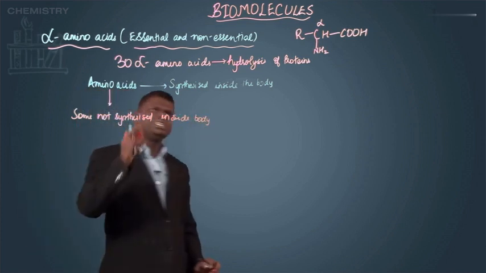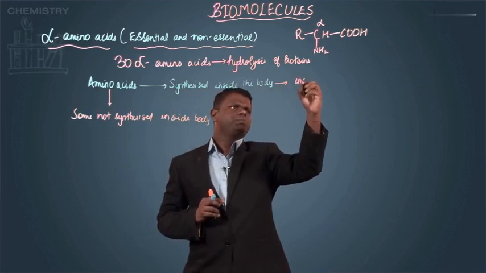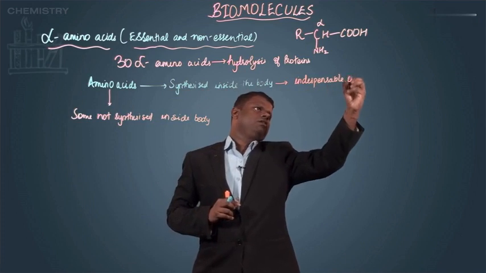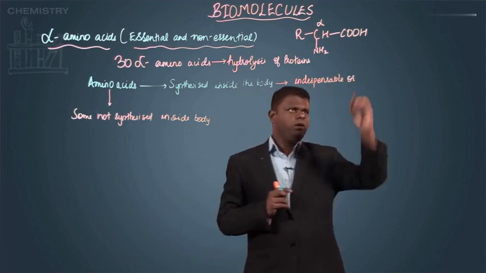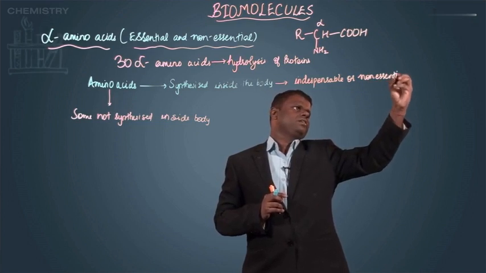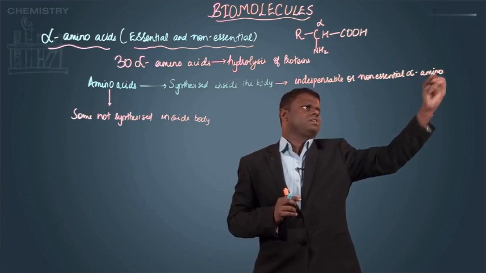The ones which are synthesized inside the body are called indispensable or non-essential alpha amino acids.